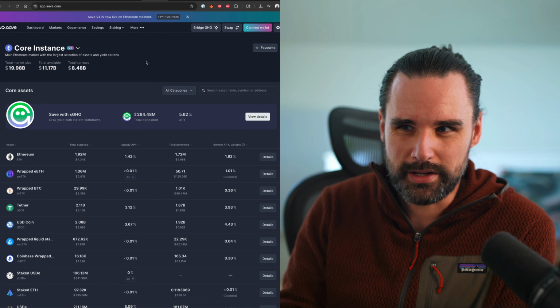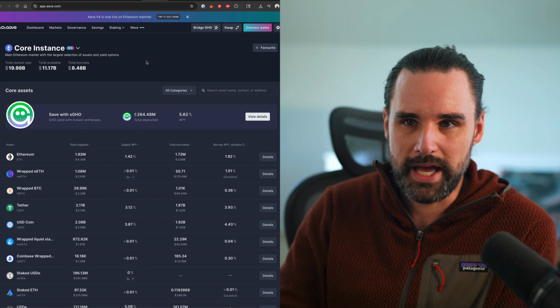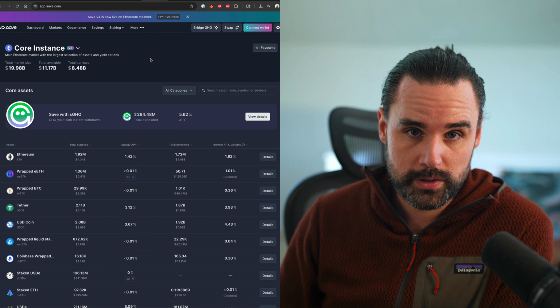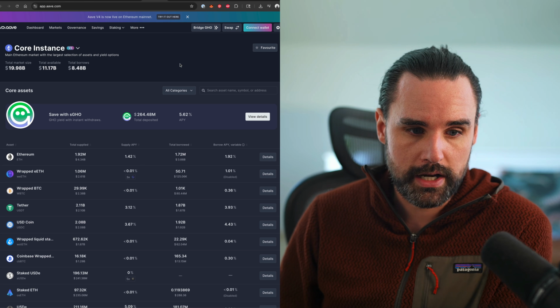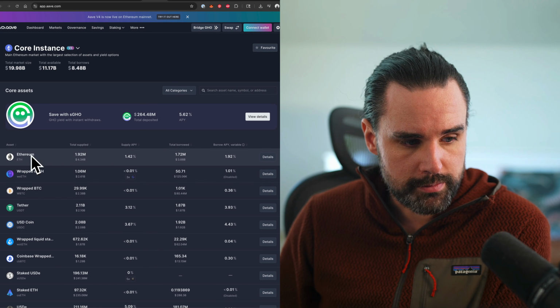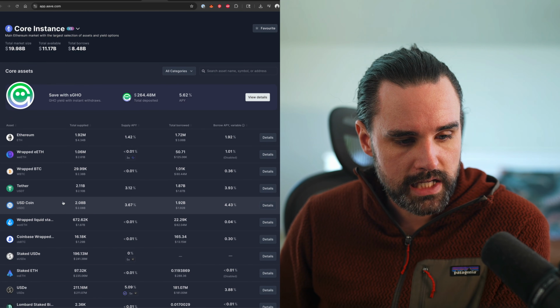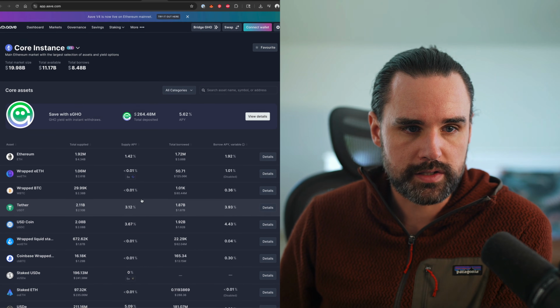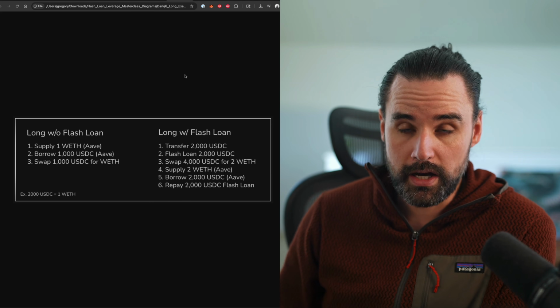And you might think, why on earth would I want to take out a loan if I have to deposit more money in the first place than what I'm actually borrowing? Well, there's lots of reasons, and one of them is the technique that I'm going to show you right now. So you can see here that you can deposit Ether, like Ethereum cryptocurrency, and you can turn around and borrow a stable coin, less than you deposited, in terms of USDC or Tether, for example. So let's look at what that would look like.